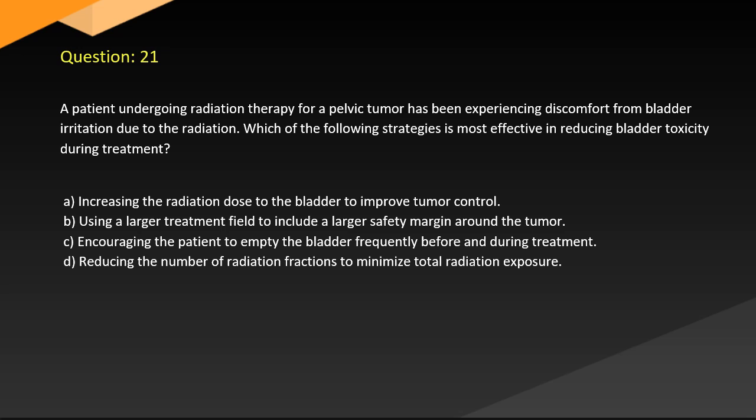Question 21. A patient undergoing radiation therapy for a pelvic tumor has been experiencing discomfort from bladder irritation due to the radiation. Which of the following strategies is most effective in reducing bladder toxicity during treatment? A. Increasing the radiation dose to the bladder to improve tumor control. B. Using a larger treatment field to include a larger safety margin around the tumor. C. Encouraging the patient to empty the bladder frequently before and during treatment.